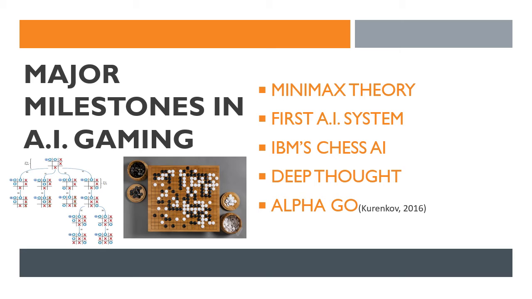Then came Deep Thought, which was made by Feng-hsiung Hsu, which was the fastest processor at its time. In 1997, Deep Thought 2, which went on to become Deep Blue, defeated Kasparov, who was one of the greatest chess players at that time.